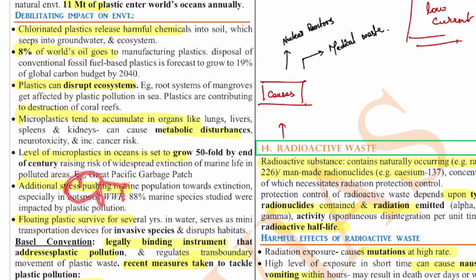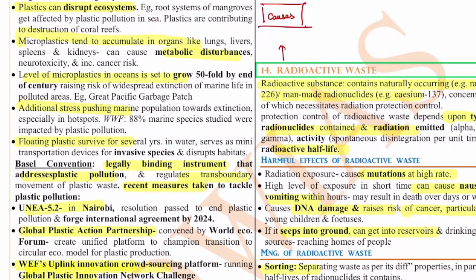The World Wildlife Fund says that 88% of the marine species studied were impacted by plastic pollution. The floating plastics survive for several years in the water, and they serve as mini transportation devices for invasive species, and they disrupt the habitats. So we have the Basel Convention, which is a legally binding instrument that addresses plastic pollution and regulates the transboundary movement of plastic waste.